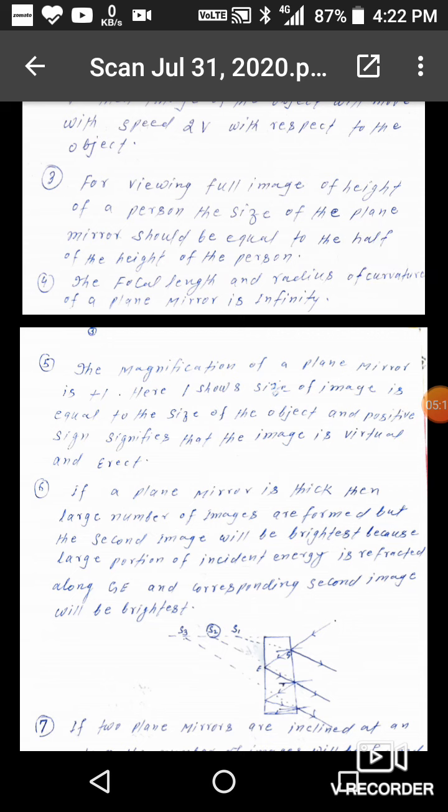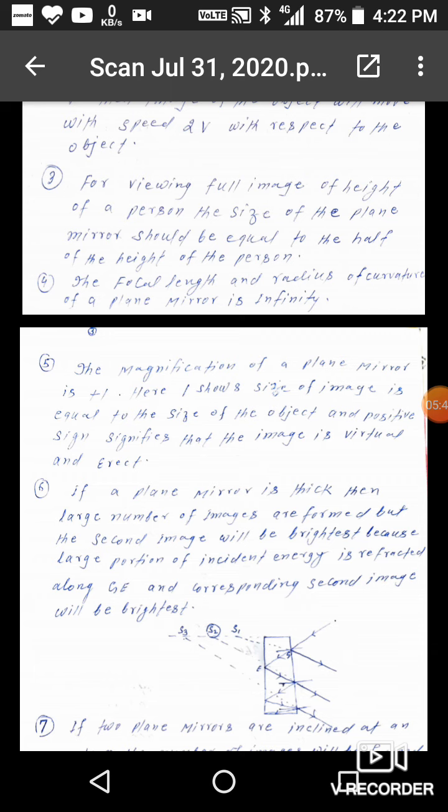Fifth, the magnification of a plane mirror is +1. Here 1 shows the size of the image is equal to the size of the object, and the positive sign signifies that the image is virtual and erect. So 1 means the size of the image is equal to the size of the object. We know that the plane mirror forms the image of the same size as that of the object.